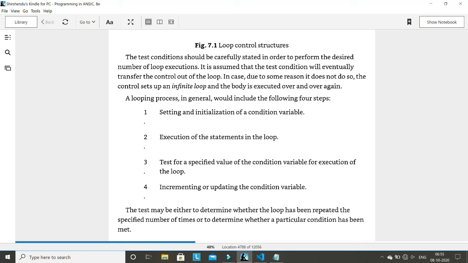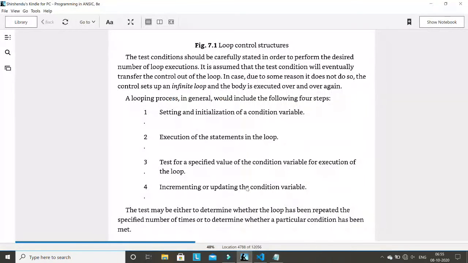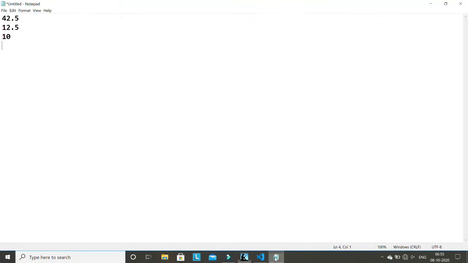Then test for the specific condition. If the condition is true, it will execute the loop. If the statement is false, then it will go out of the loop. And incrementing or updating the condition variable, you have to increment or update the condition variable. So if we try to relate these four, 1, 2, 3, and 4, with any of these loop statements.